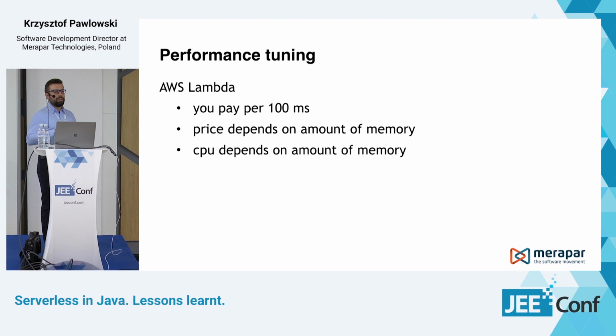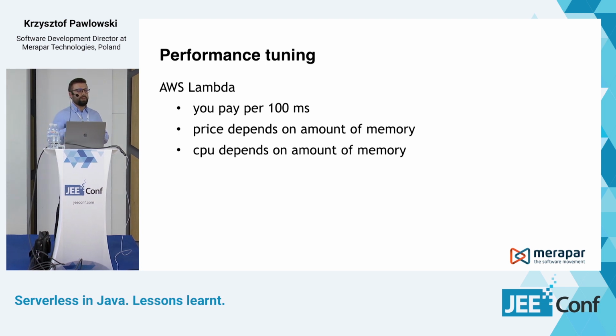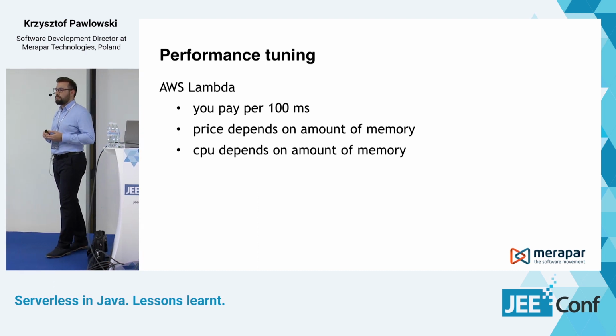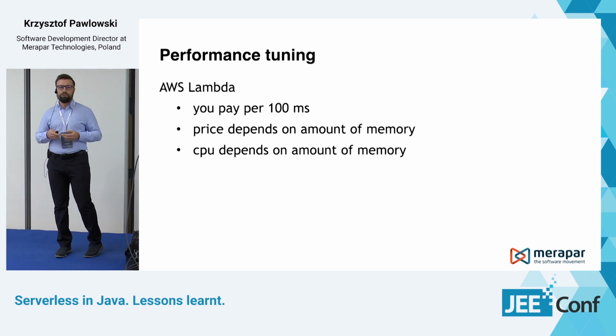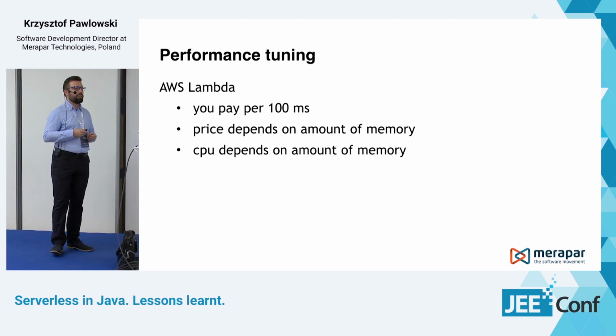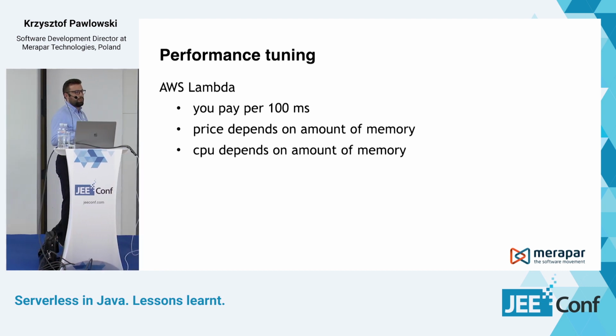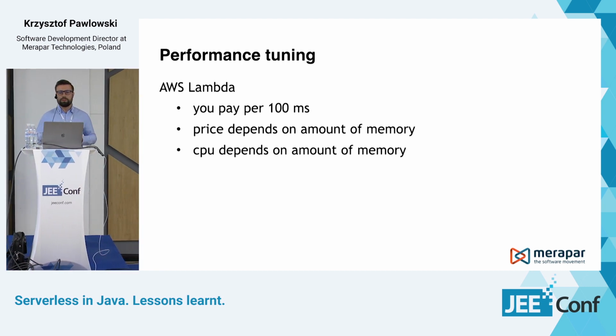Sometimes giving more memory, so it could be a little bit more expensive, will lead to cheaper execution of your Lambda function because it will be running much faster. But it's quite hard to find the best configuration for your Lambda function because it depends on many factors, like whether there are many input-output operations and so on.